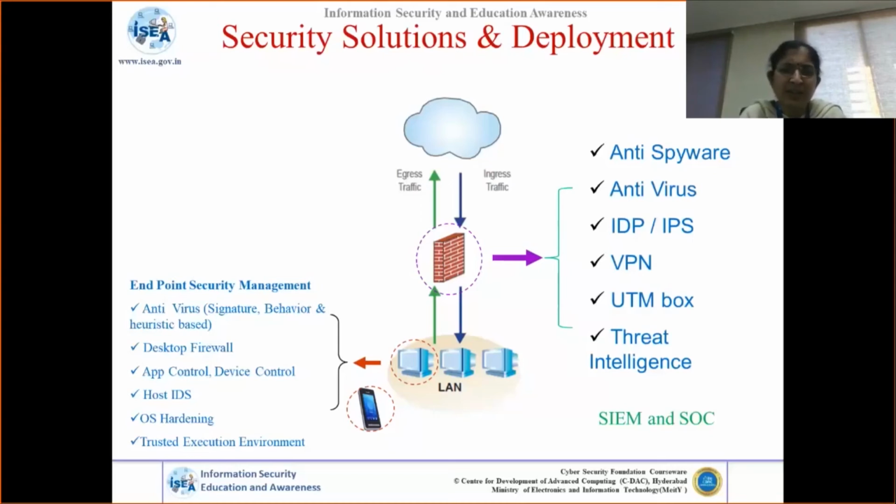So we have application control, where we restrict the applications and say only these applications should run. Device control, only these devices are to be allowed. Other than that, I don't want to allow any other device in my infrastructure. Then host intrusion detection systems and OS level hardening. And if you want very stringent hardware level security in a critical environment, we go for trusted execution environments, where the root of trust comes from the hardware.